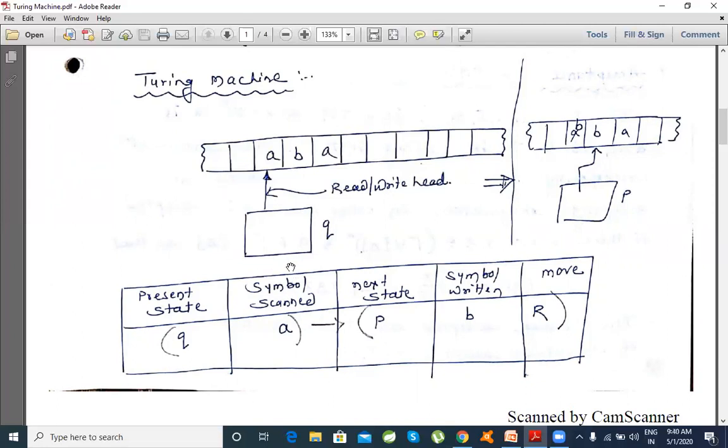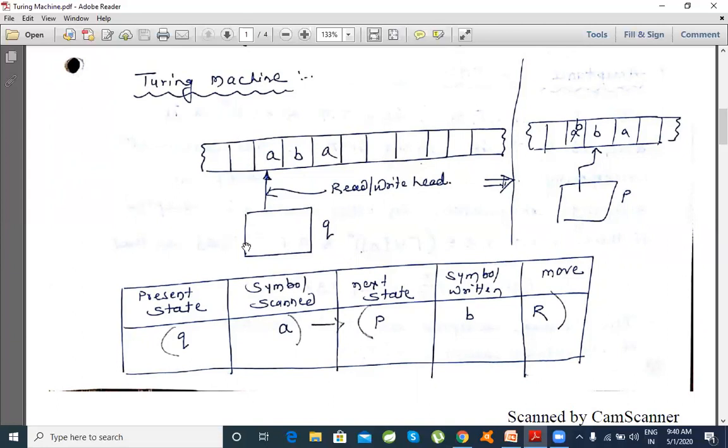Now this particular square is represented as a finite state machine. Based on a particular problem, I need to decide how many states I should have, how the transitions go from one state to another, and how this Turing machine accepts or rejects a particular string, or how I can compose a Turing machine for a particular language. It all depends upon your logic and how you design this.